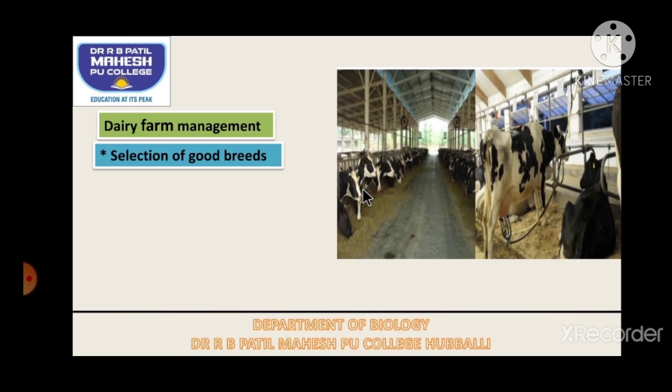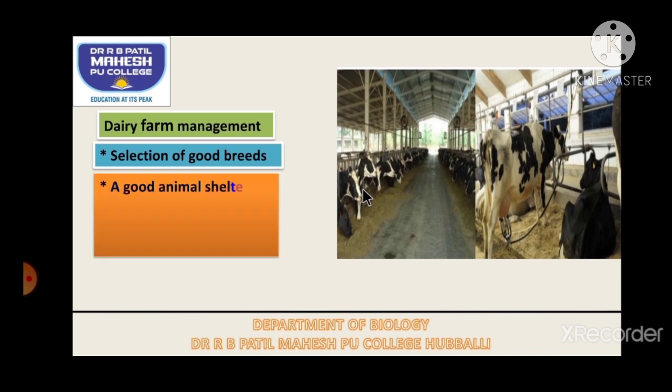According to our need we have to select the breed, and while selecting the breed we have to see that the breed is disease free and disease resistant. A good animal shelter, as shown in the picture, which is spacious, should be provided so that cattle can rest.